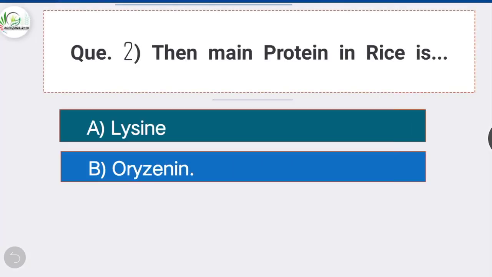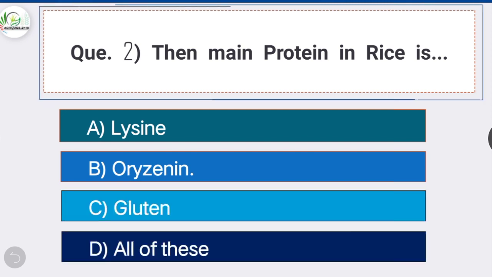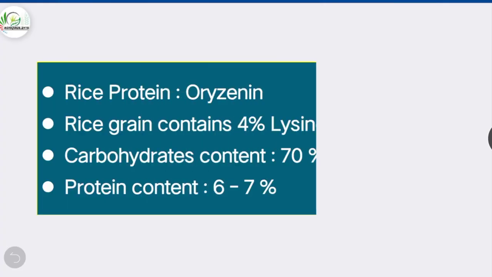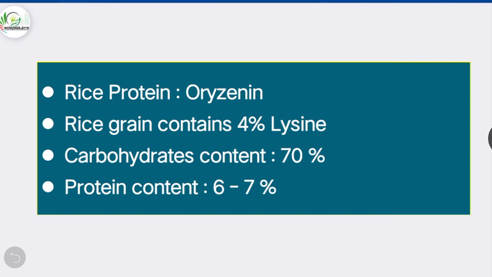Next question number 2. The main protein in rice is, option B is the correct answer, oryzanine. The main protein in rice is oryzanine. Rice grains are relatively rich in lysine, which is 4% of the total protein fraction. Rice contains about 70% carbohydrates and 6 to 7% protein content.